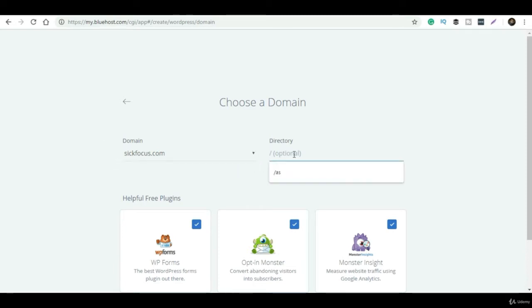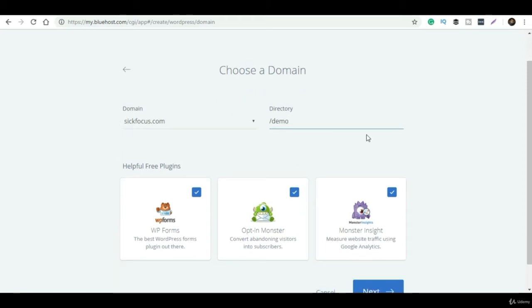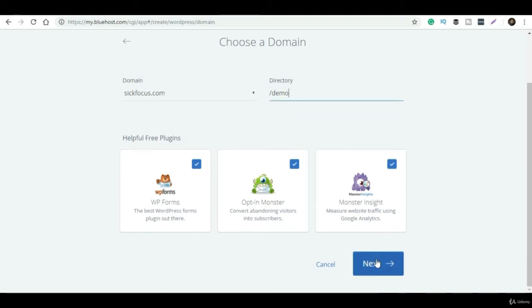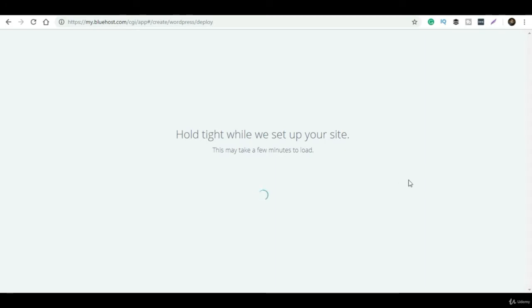Once you click on that button, you have to select the domain. As of now I'll be selecting this particular domain, and that will be creating a new folder. For example, I'm creating a folder called demo. If you give any directory, WordPress will install on that particular directory itself. Otherwise, just leave this directory blank, and it will directly redirect to your domain, whichever you have purchased. After you select that domain name, leave this part blank and click on Next. It was showing me some plugins; if you want, you can install them.